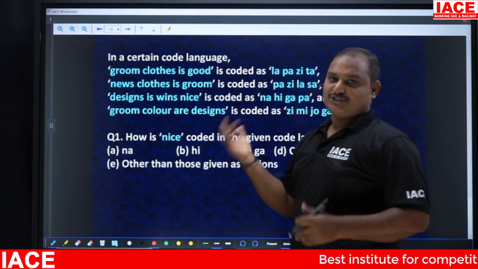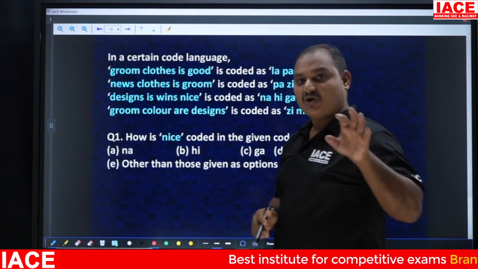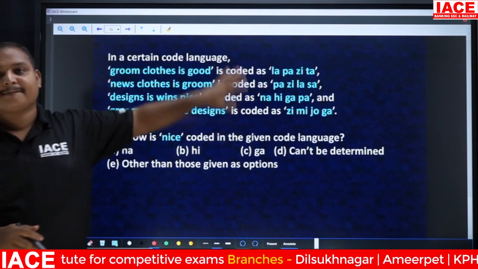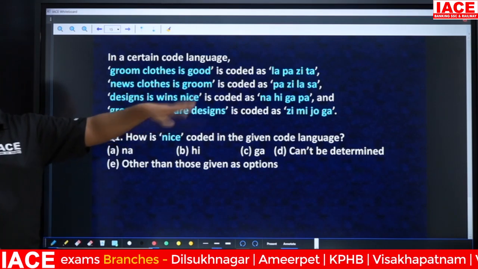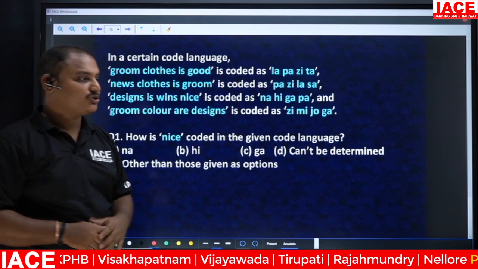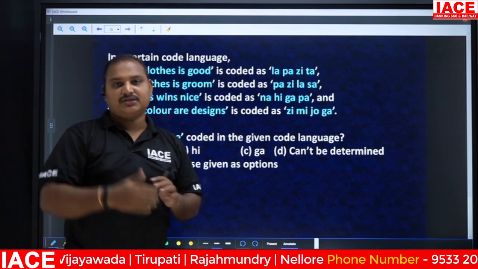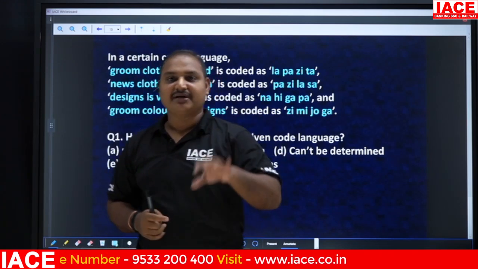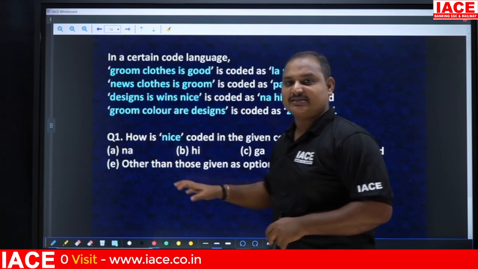So this is the extension of this question. Once you get the idea of how to answer the questions from mixed coding, you can answer any type of questions which are given in the advanced level. Once you get through these questions, when you come into the live classes, the real-time classes, I'm telling you, we are going to answer.